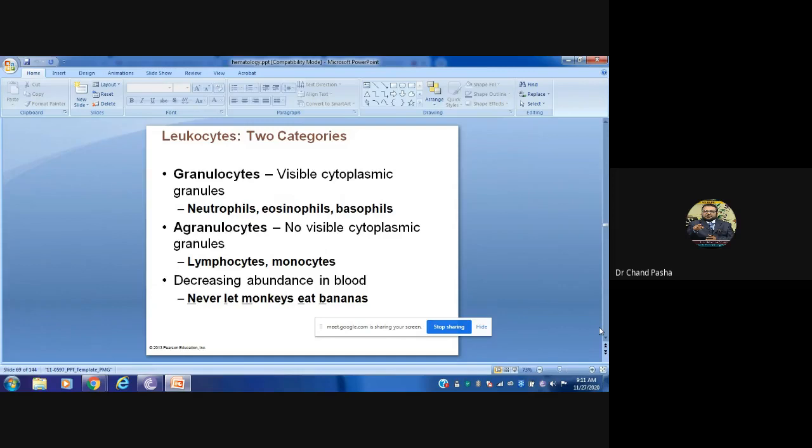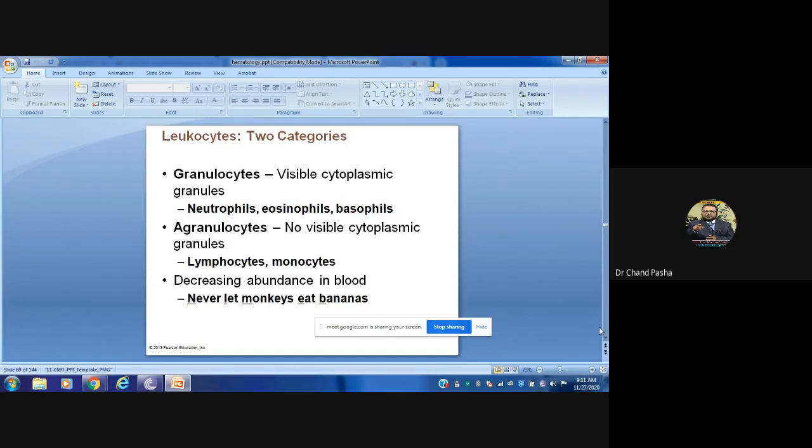The granules are visible cytoplasmic granules. Basically they are either acidic or basic, or sometimes even neutral. Based on their nature, they are divided into different types: neutrophils, eosinophils, basophils. How do you know whether they are neutral, acidic or basic? Based on the dye we are using.